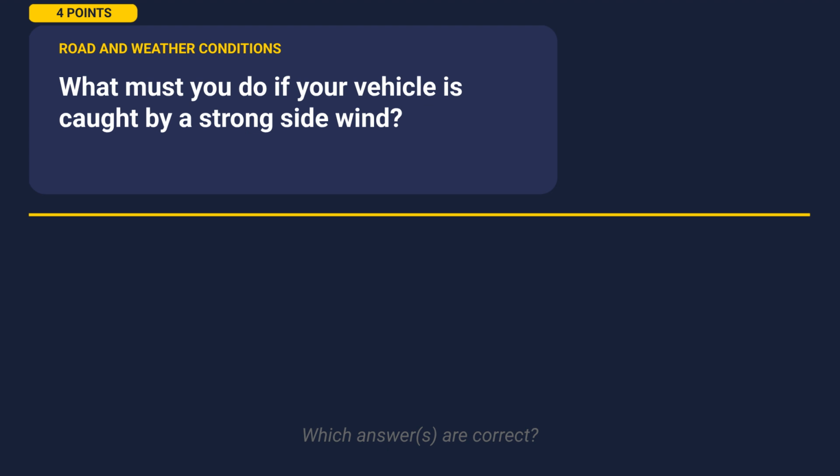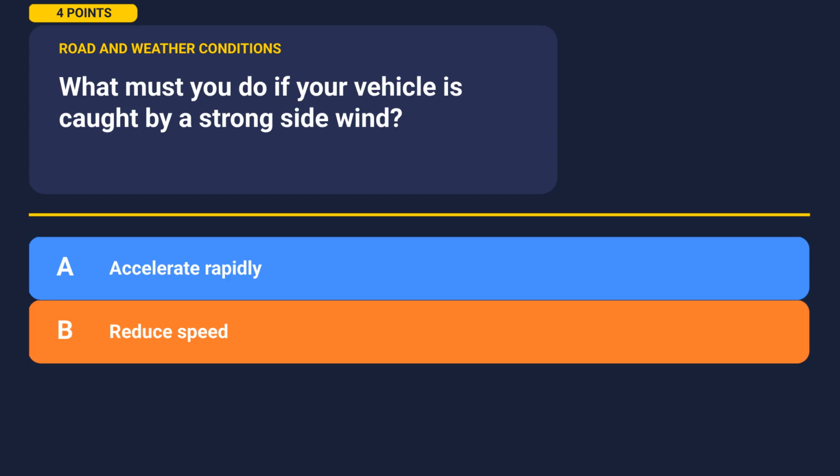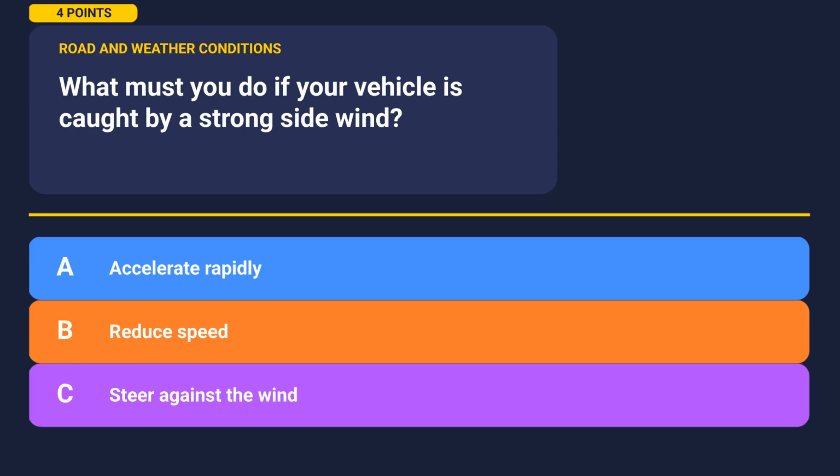Okay, let's tackle this one. What must you do if your vehicle is caught by a strong side wind? Take a moment to look at the options. Option A, accelerate rapidly. Option B, reduce speed. Option C, steer against the wind. Now is a good time to pause and think. When you've got your answer, hit play.